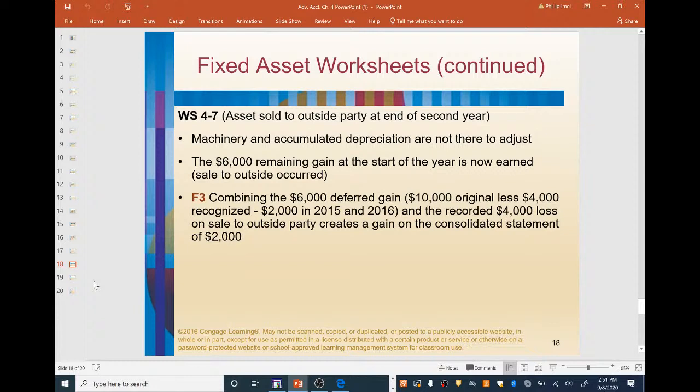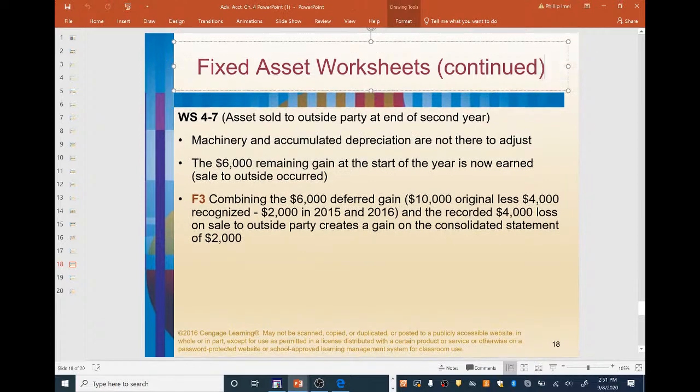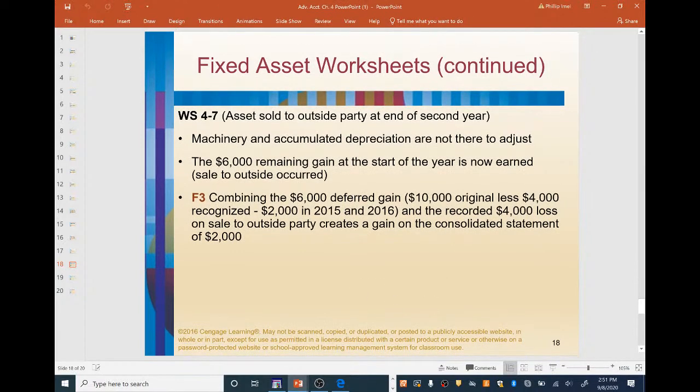Okay, fixed asset worksheets, continued. Worksheet 4.7, assets sold to an outside party at the end of the second year. So machinery and accumulated depreciation are not there to adjust. We're not worried about the machinery and accumulated depreciation in the year of disposal. The $6,000 remaining gain at the start of the year is now earned because the sale to the outside party occurred, right?